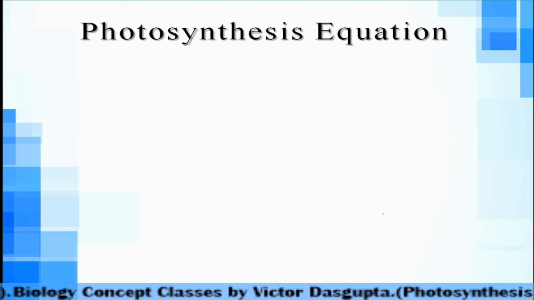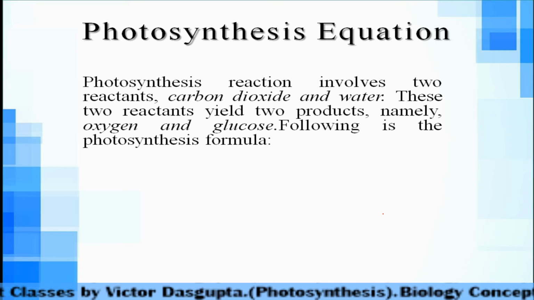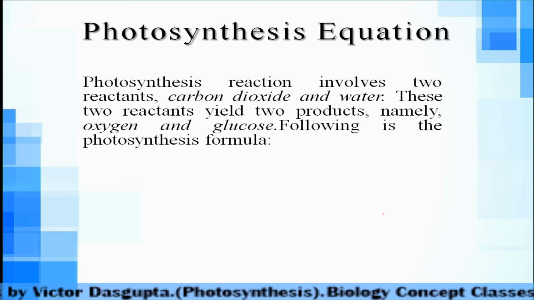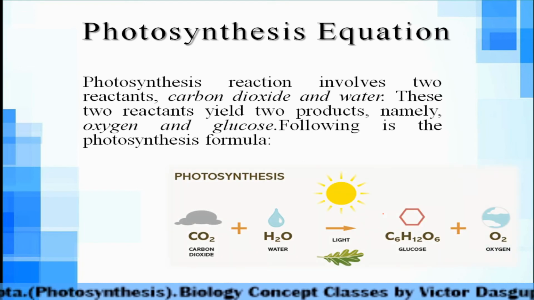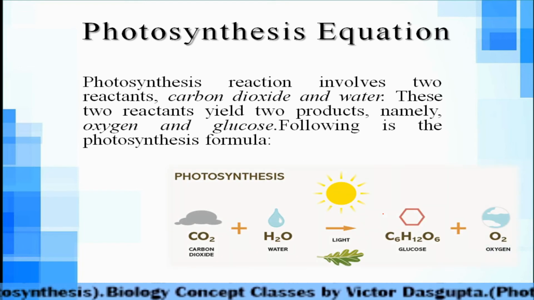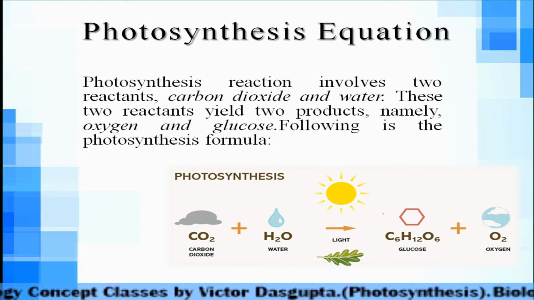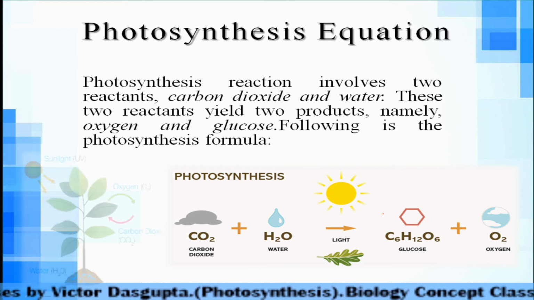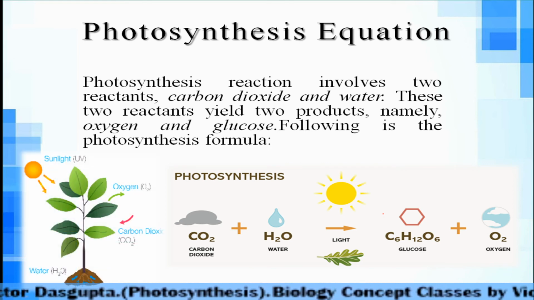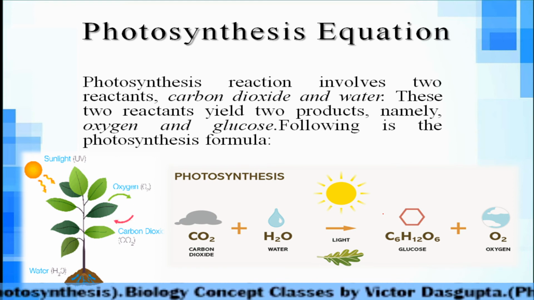Okay, now the equation of photosynthesis we will see. In case of this reaction, two reactants we need. One is water, one is CO2. Here you can see, and light energy. In the leaf the process is going on. Because of that, the leaf is known as the kitchen of the plant. The product is glucose and the byproduct is oxygen. You can see here this process is continuously going on during photosynthesis. Clear?